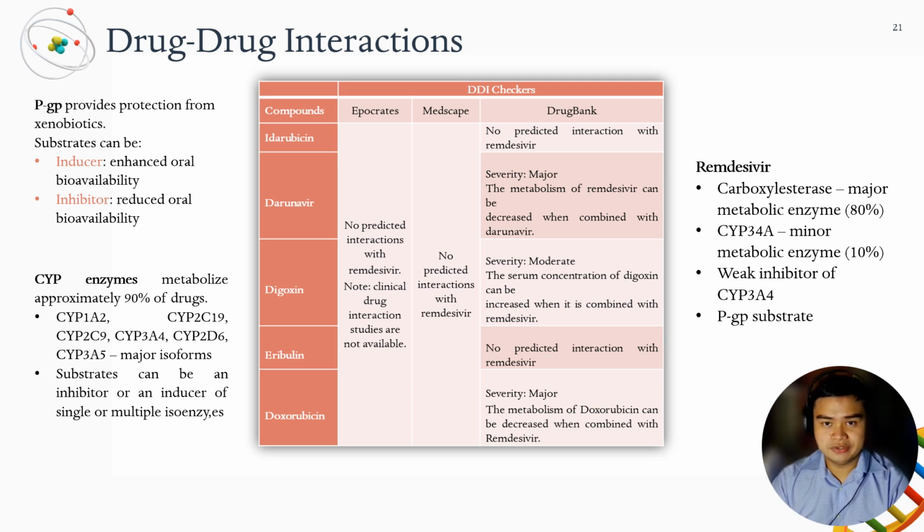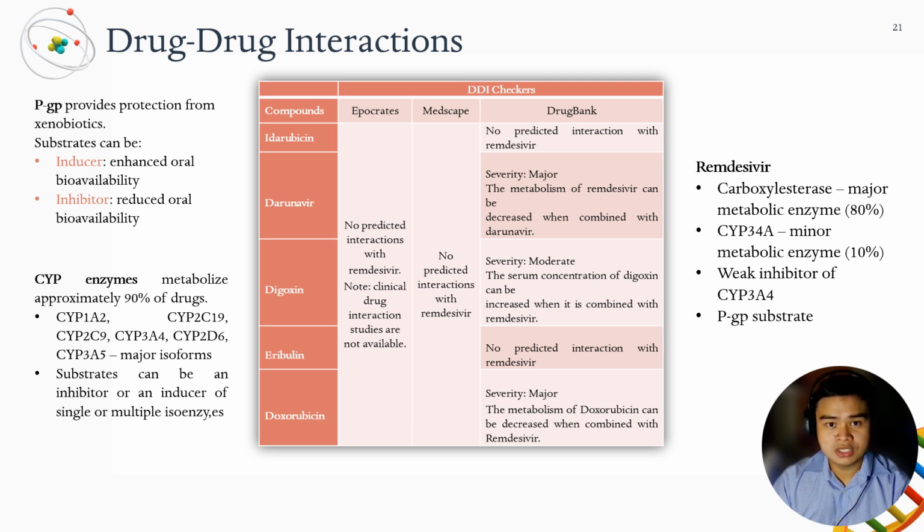Co-administration of drugs is of great concern, especially when the effects are harmful to one's health. To avoid this, drug-drug interaction analysis needs to be implemented. This study utilizes three various interaction predictors, which are Hippocrates, Medscape, and Drugs.com. Darunavir is a strong CYP3A4 inhibitor, and remdesivir is metabolized by the same enzyme. Co-administration will decrease the metabolism of remdesivir, increasing serum concentrations, as well as the risk of severity and adverse effects.